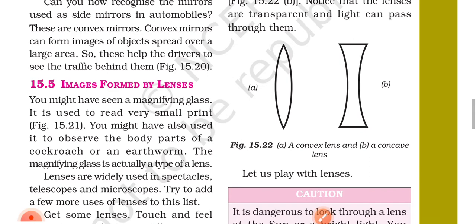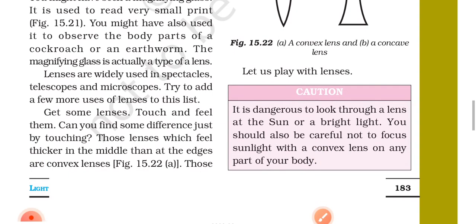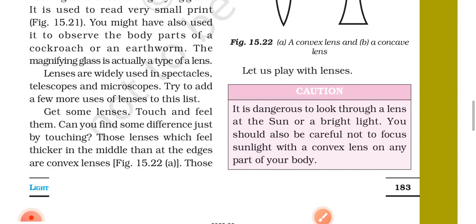15.5 Images formed by lenses. You might have seen a magnifying glass. It is used to read very small print. Figure 15.21 You might have also used it to observe the body parts of a cockroach or an earthworm. The magnifying glass is actually a type of lens. Lenses are widely used in spectacles, telescopes and microscopes. Try to add a few more uses of lenses to this list.